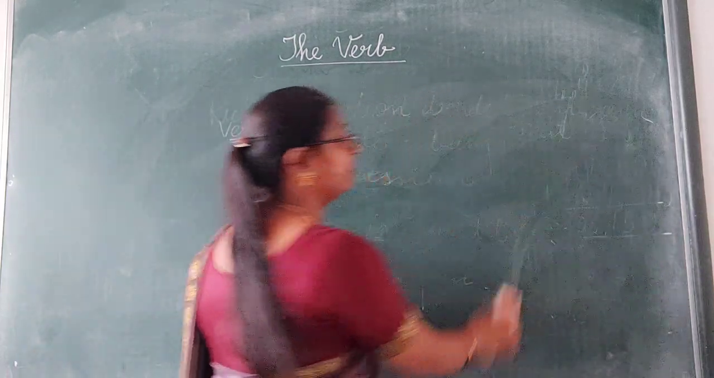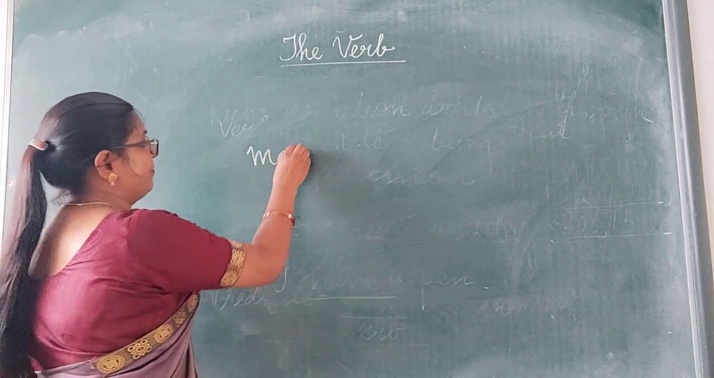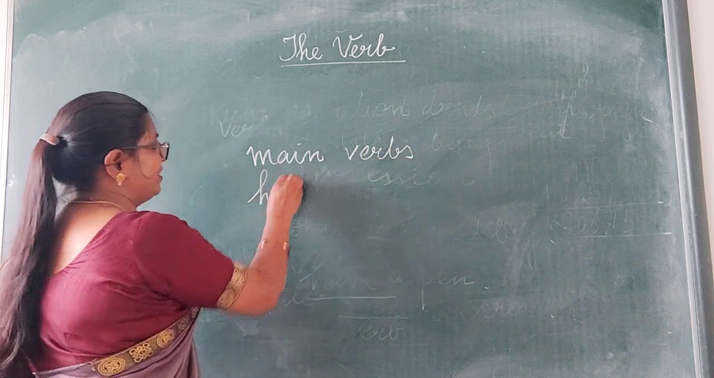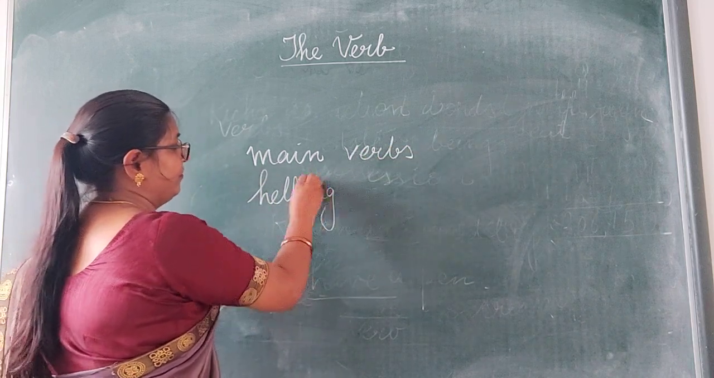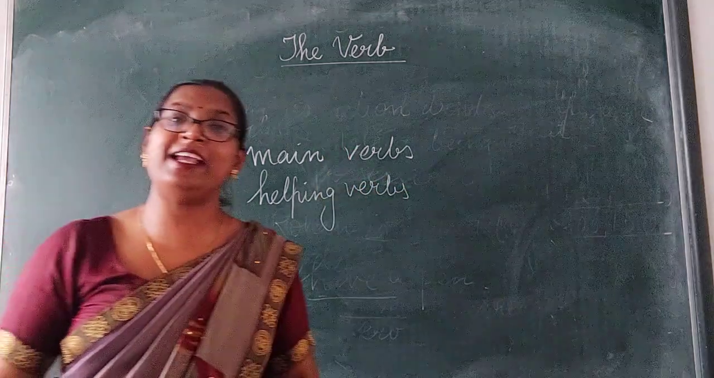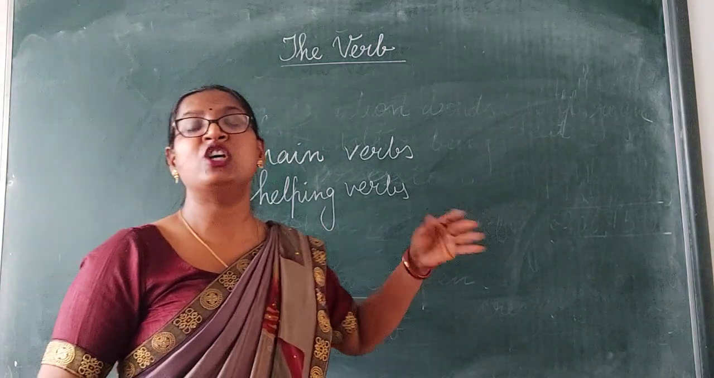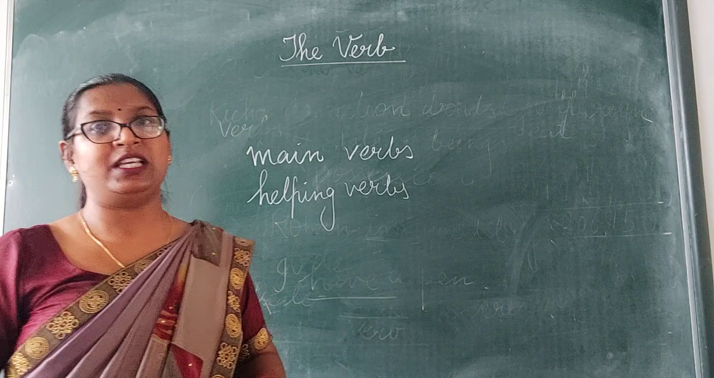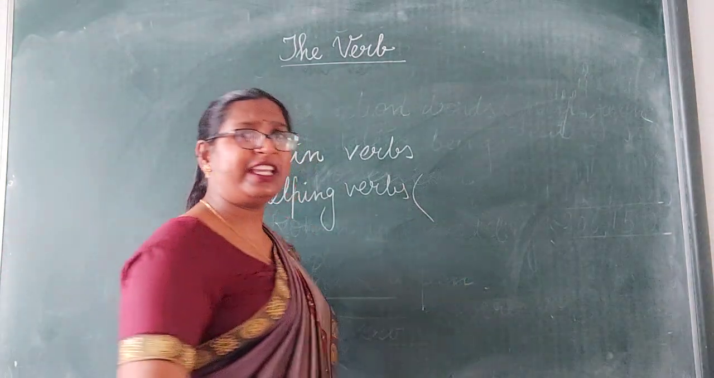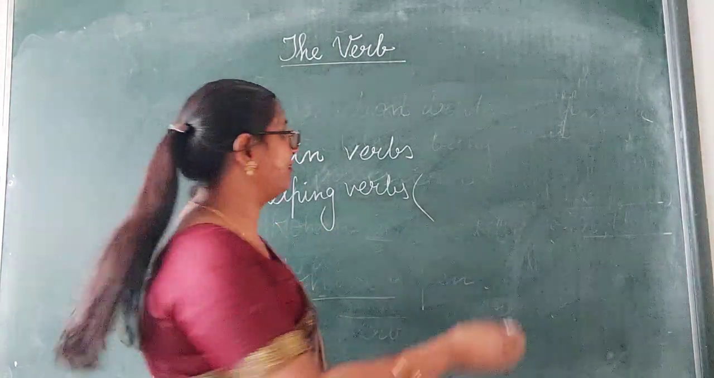verbs can be of two types. The main verbs or helping verbs. Dear children, helping verbs are also known as auxiliary verbs. Clear? Auxiliary verbs. And in this comes the verbs expressing state of being.